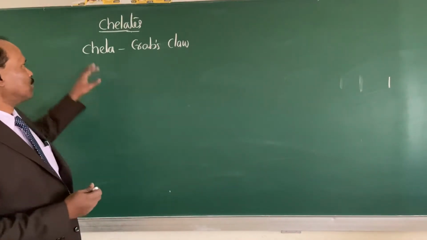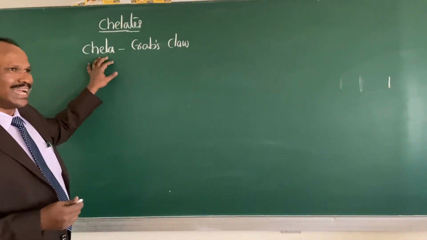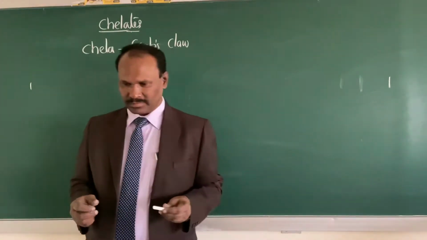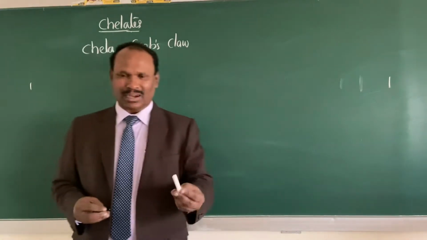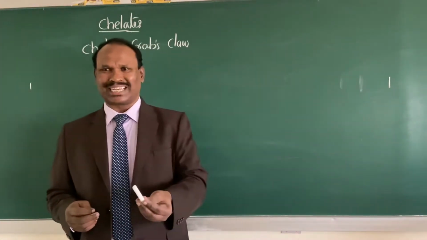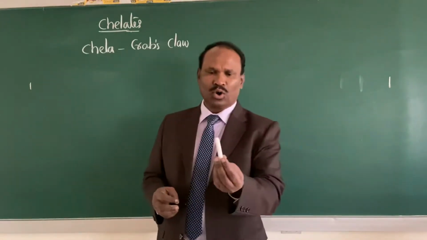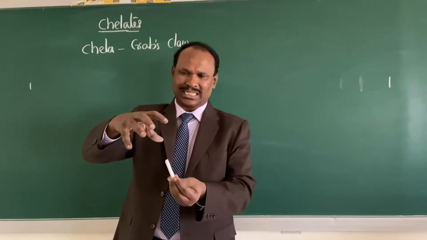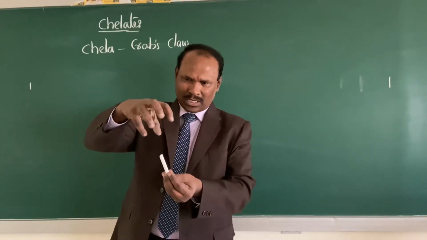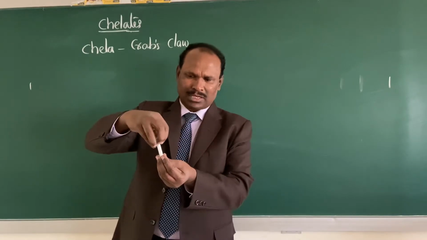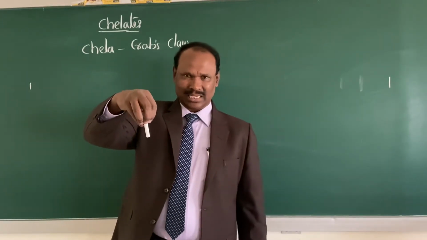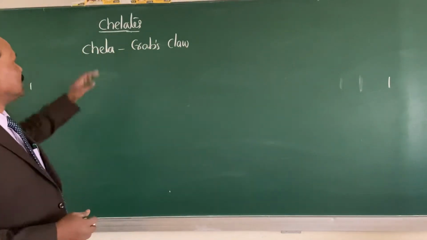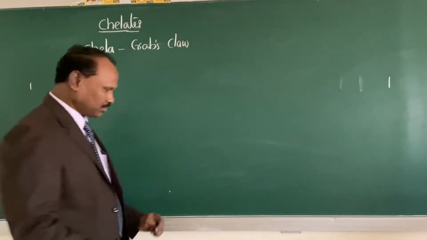Chelates, the word chela is the Latin word, means crab's claw. When you put an object before the crab, it can hold this object from different directions. So these are the crab's claws, for example. They can hold this object from different directions and tightly. Depending upon that, now we study these chelates.